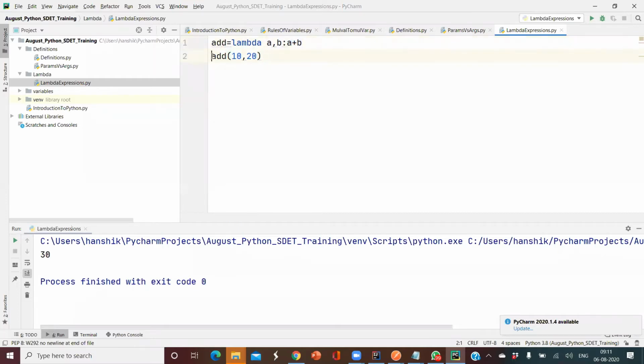So now I'll directly use print of add of 10 comma 20. Run this, and I should see the same output, 30. So for my method, I don't have a name, but still, whenever it is required, I can call it. A method without a name is called a lambda. Lambda is called an anonymous function.